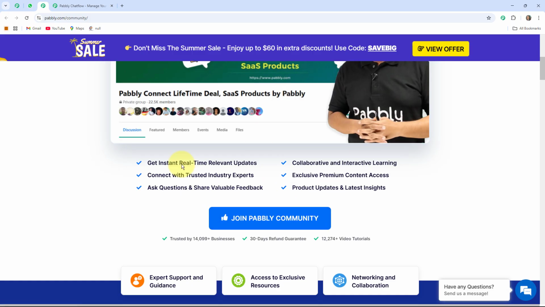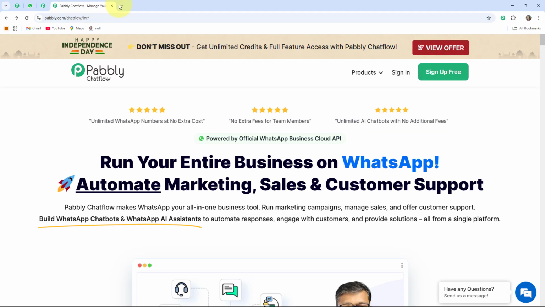Now we will get back to Pabbly. Here on the right-hand side you can see two options: sign in and sign up. If you are a new user, then you can click on the sign up option to create your account and get 100 free credits to explore the software. If you are an existing user, then you can click on the sign in option. Since I am an existing user, I'll go ahead and click on the sign in option.